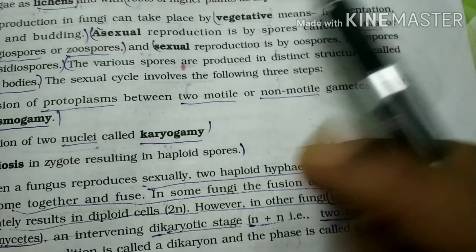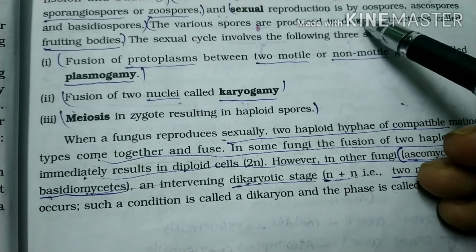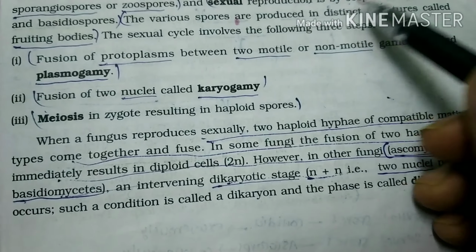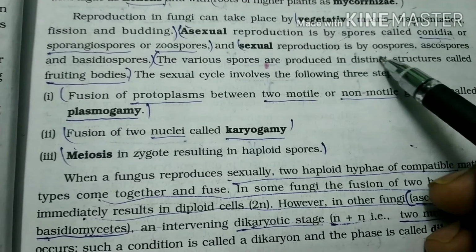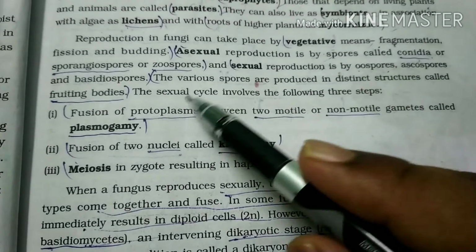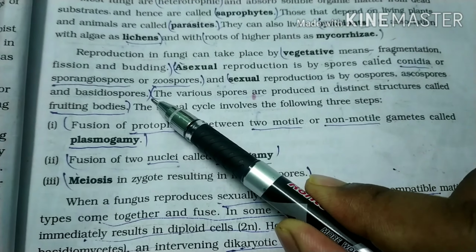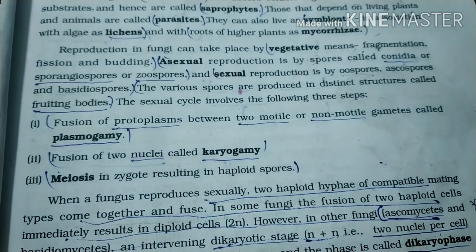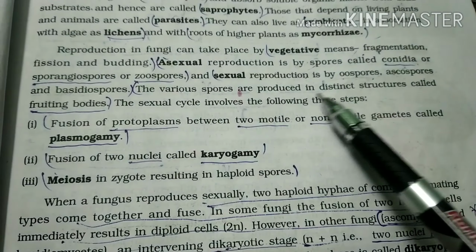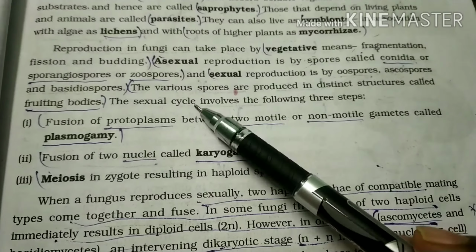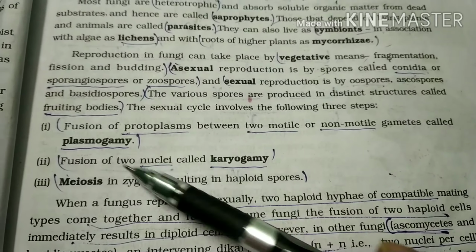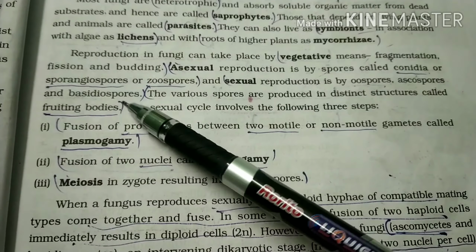Let us get into sexual reproduction. How does sexual reproduction take place? Sexual reproduction takes place through oospores, ascospores, and basidiospores. These are the three types of sexual reproduction. The various spores are produced in distinctive structures, which are called fruiting bodies.